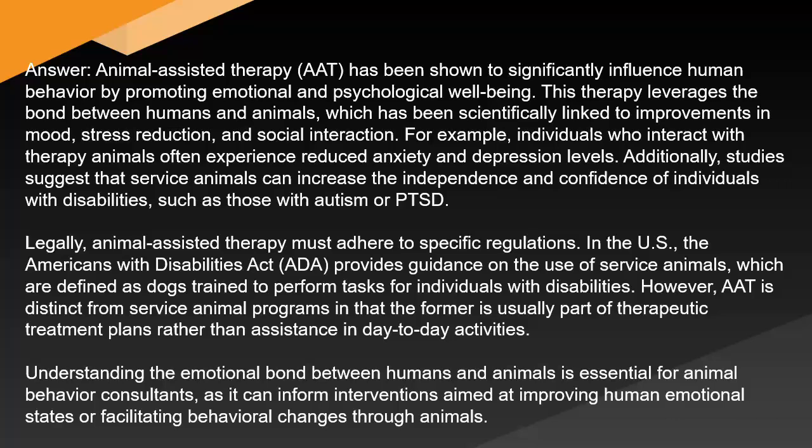Additionally, studies suggest that service animals can increase the independence and confidence of individuals with disabilities, such as those with autism or PTSD. Legally, animal-assisted therapy must adhere to specific regulations. In the US, the Americans with Disabilities Act (ADA) provides guidance on the use of service animals, which are defined as dogs trained to perform tasks for individuals with disabilities. However, AAT is distinct from service animal programs in that the former is usually part of therapeutic treatment plans rather than assistance in day-to-day activities.